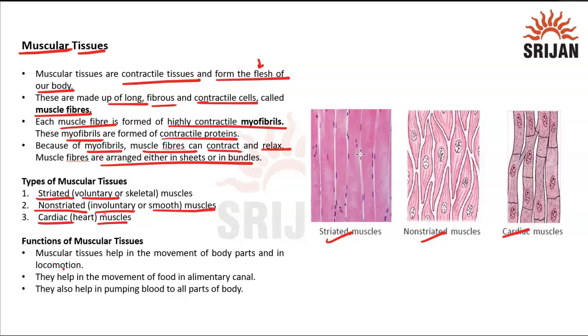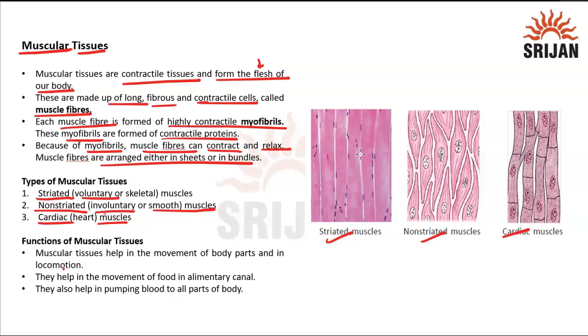Now, voluntary means something which is under our control. That is why the term given to them is voluntary. Non-striated involuntary is something which we don't control, like digestion and respiration. This is not under our control. This is happening naturally within our body. And then heart muscles are the ones controlling the movement of the heart.